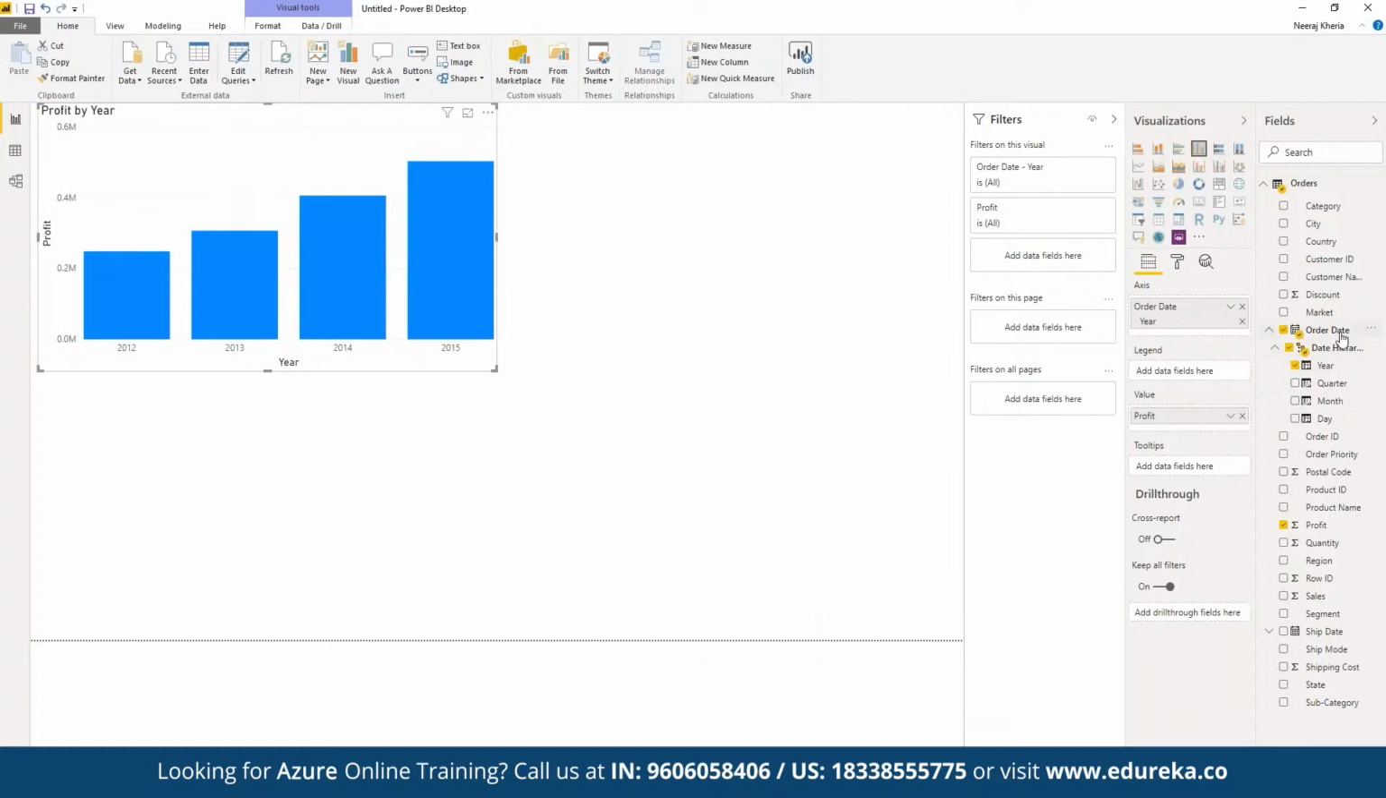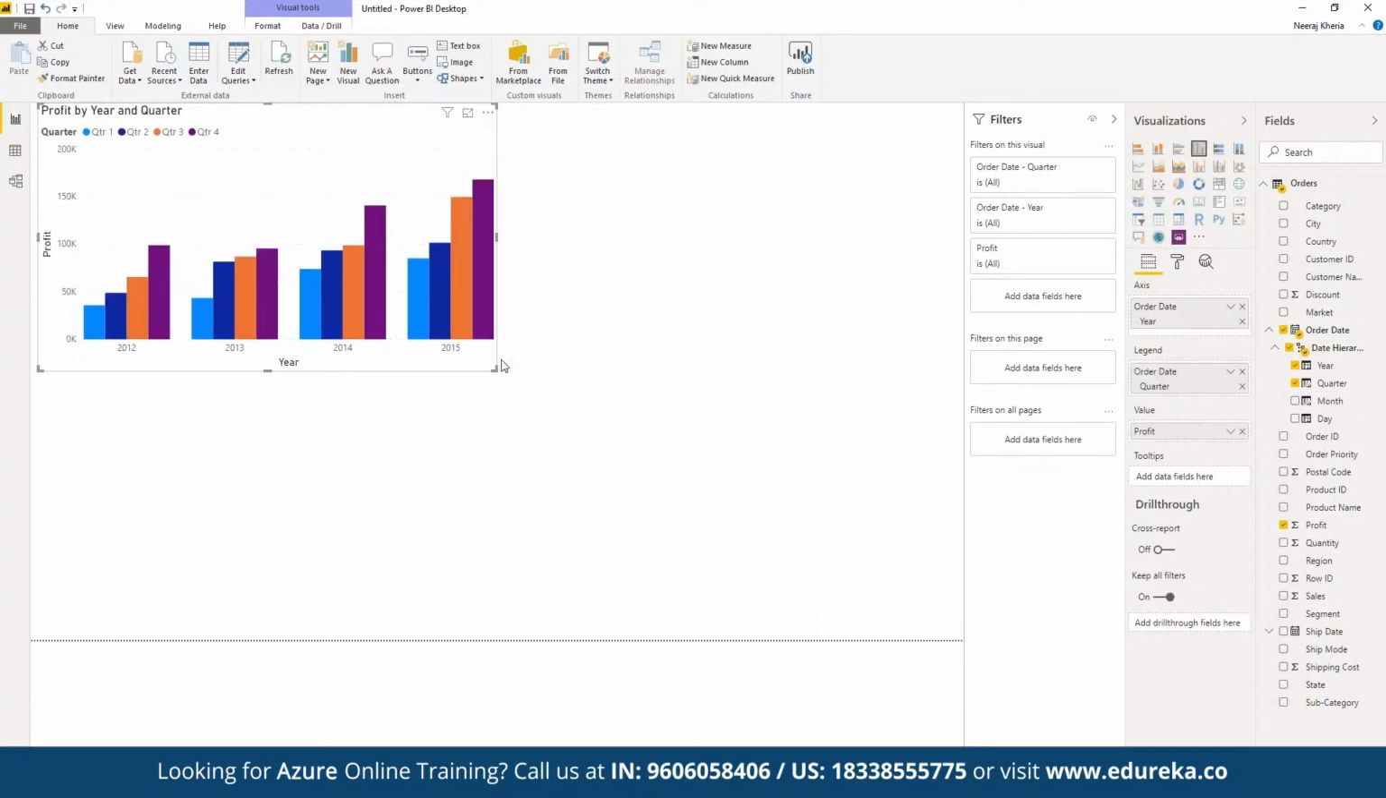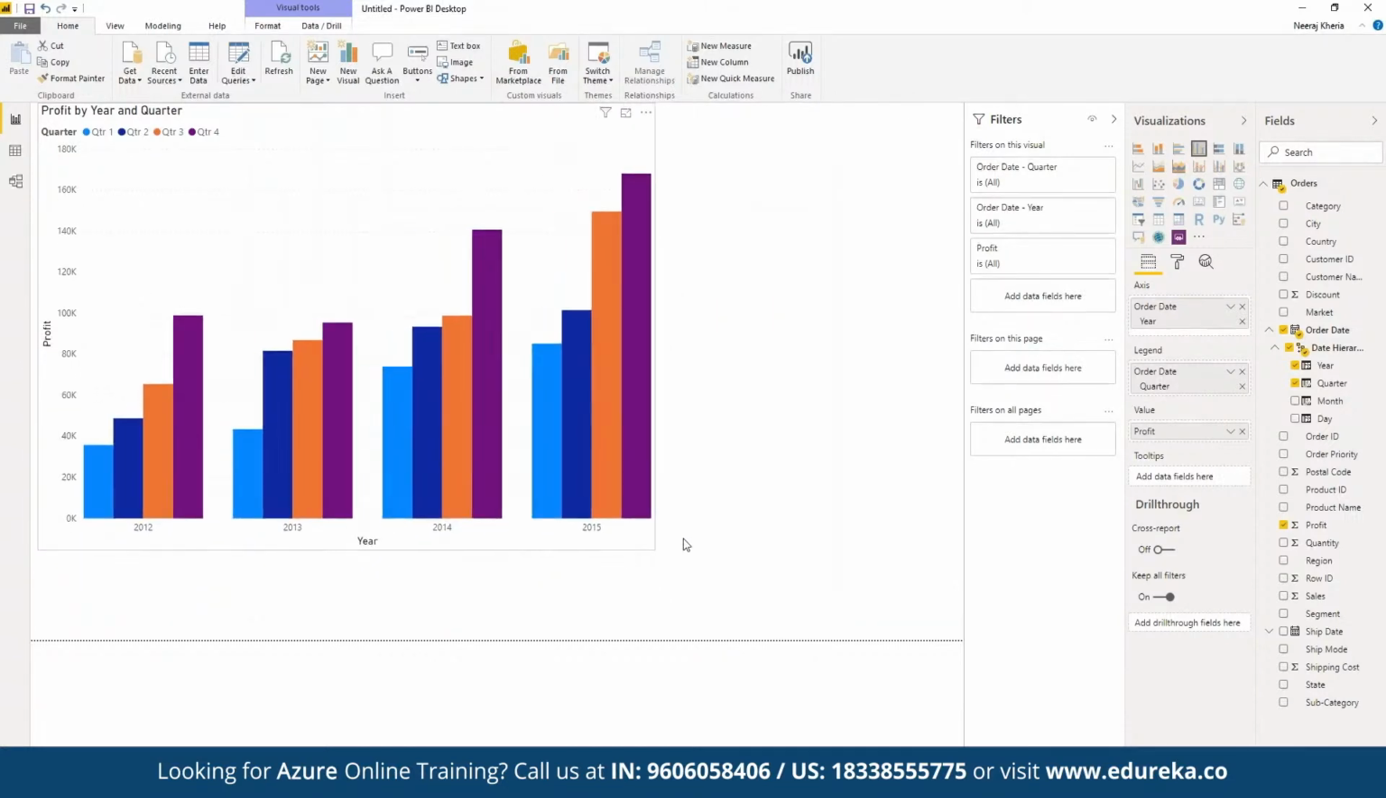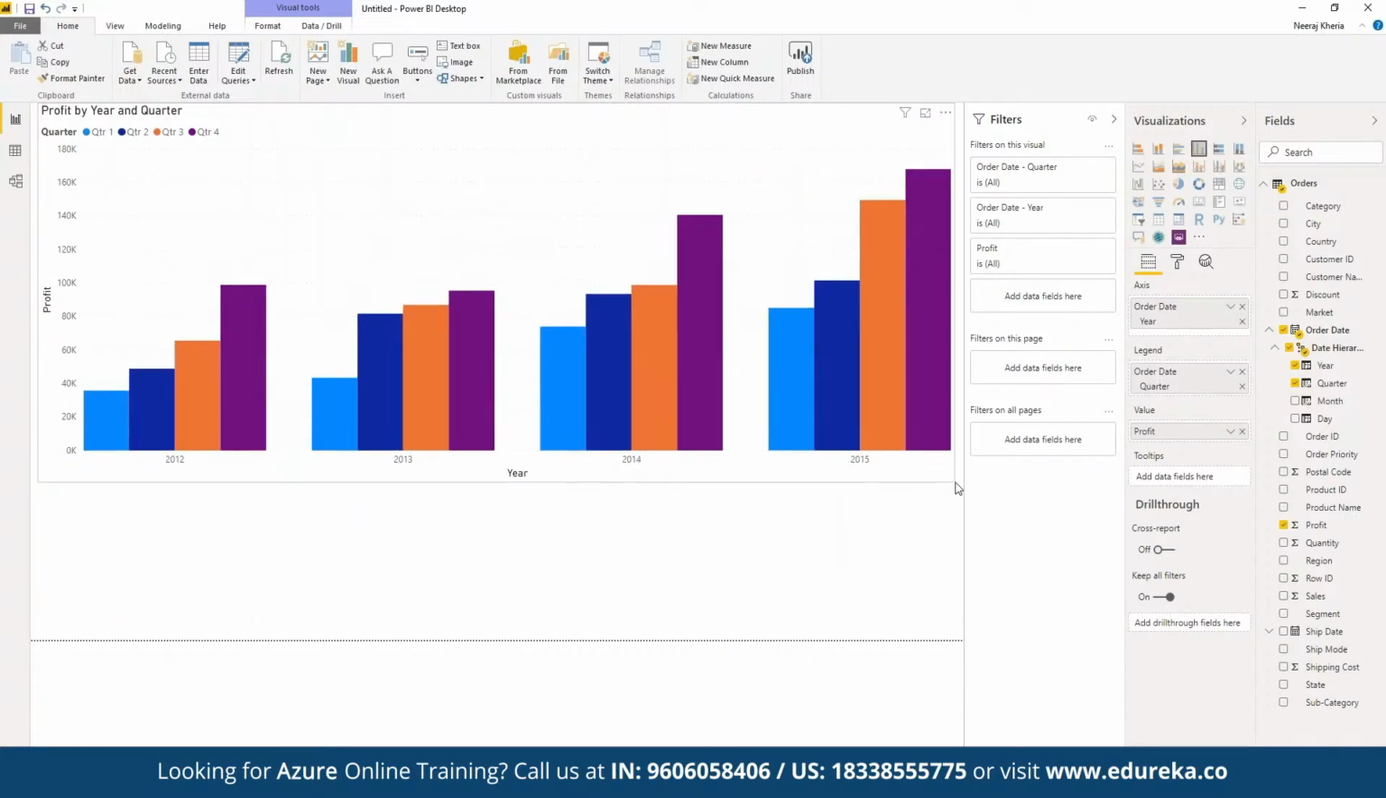And now we can expand order date. So in order date, we have segregation based on year, quarter, month, and day. Now we want to see a detailed report in terms of quarter. So here we can pick quarter, and here we can drop it under legend. So now we can see we have a detailed report on the performance, not just in one quarter, but in terms of different quarters as well.